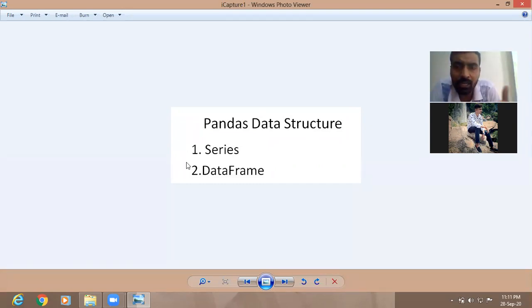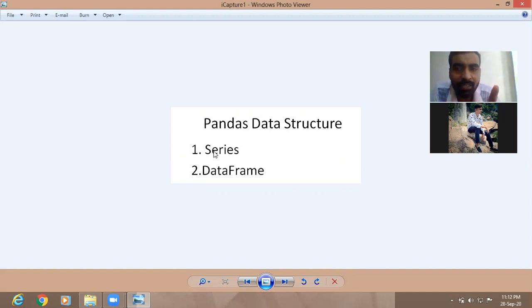In this you will come to know how to create a series, how to access the data items of the series. Okay, first, what is series? You can say series is a collection of data in the form of a one-dimensional indexed array. Collection of data items in the form of a one-dimensional indexed array.